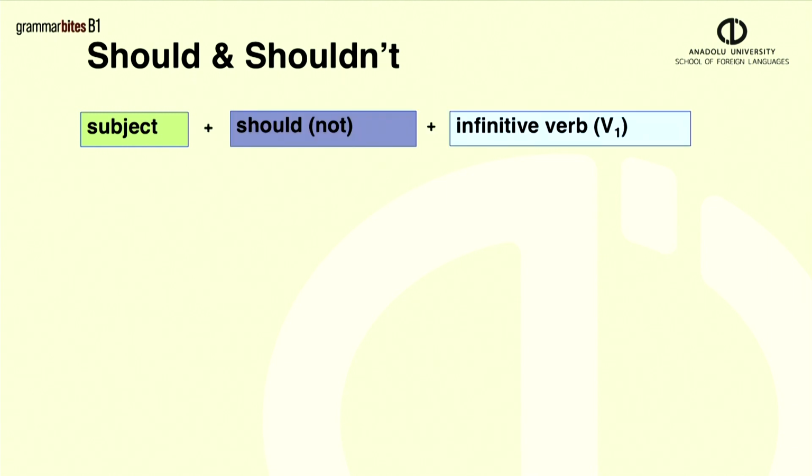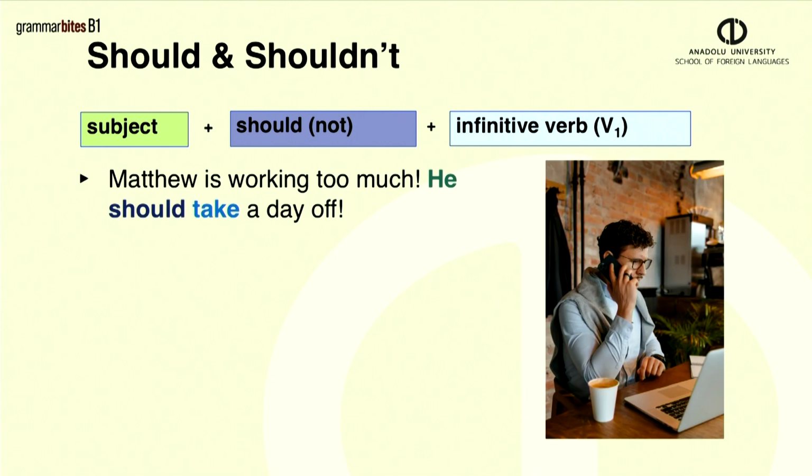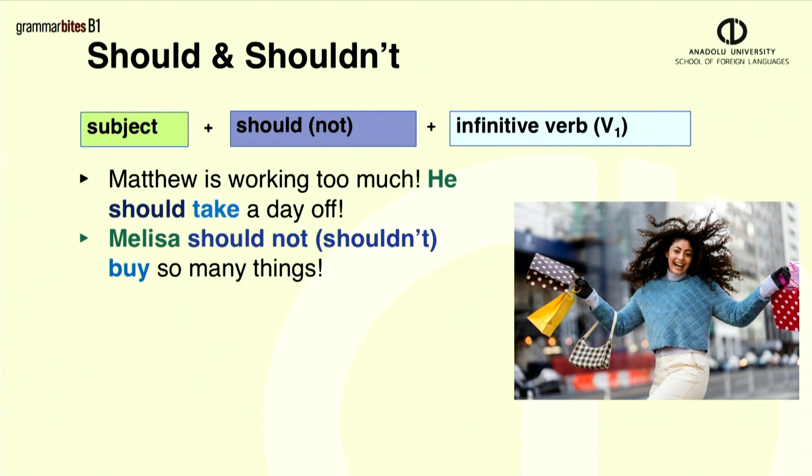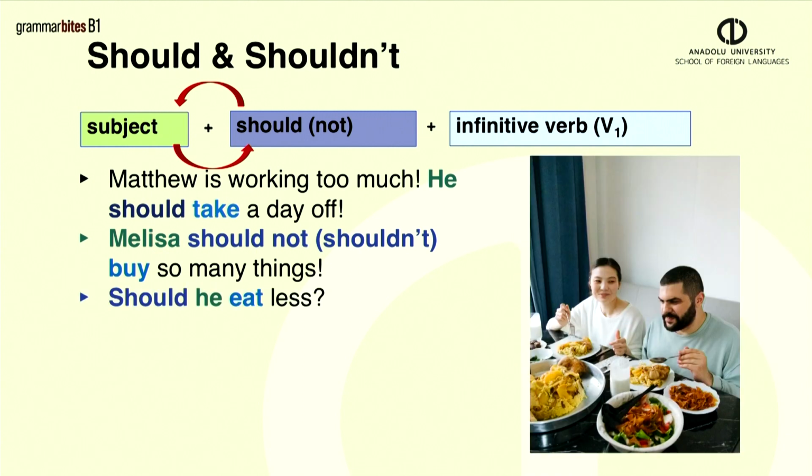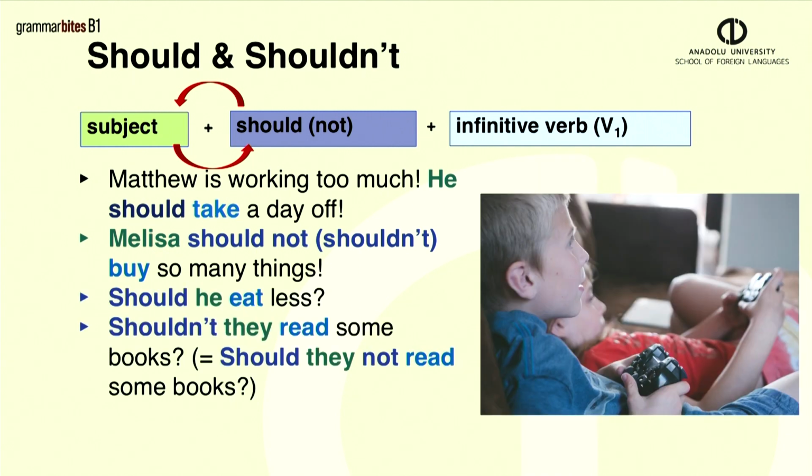Let's see some examples. Matthew is working too much. He should take a day off. Melissa shouldn't buy so many things. To make questions, we switch the location of the subject and should or shouldn't. For example, should he eat less? Shouldn't they read some books?